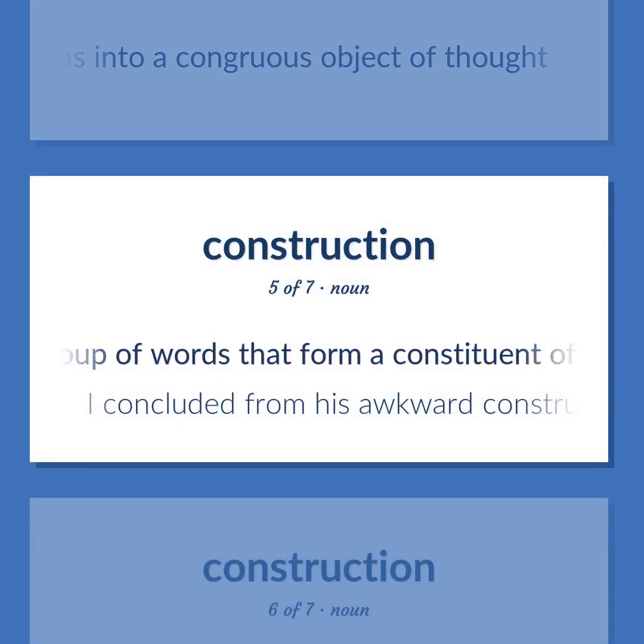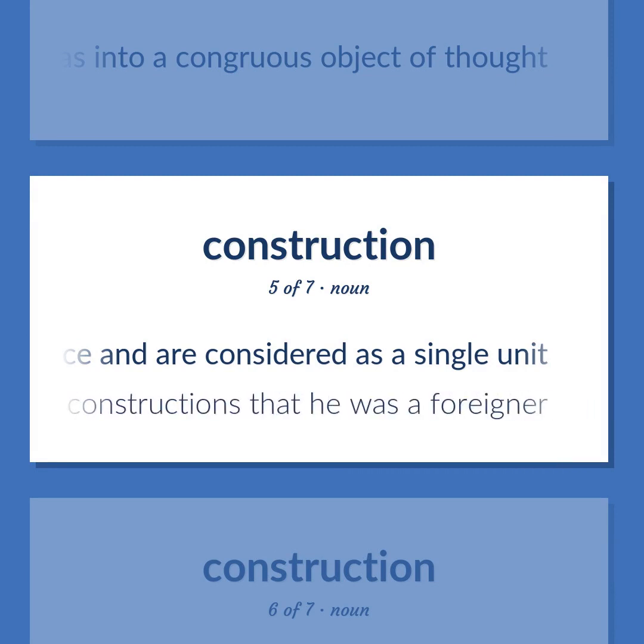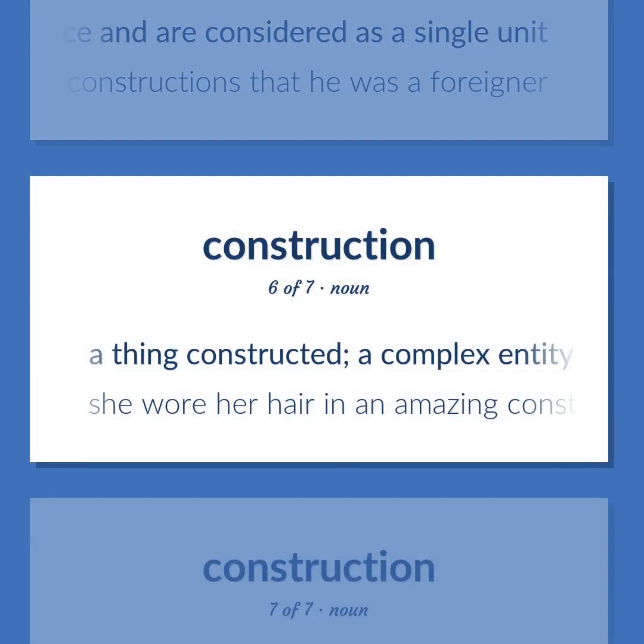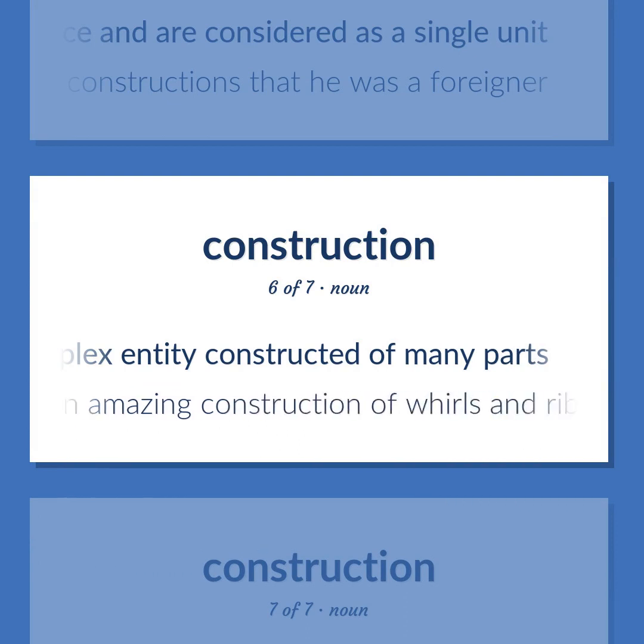A group of words that form a constituent of a sentence and are considered as a single unit. I concluded from his awkward constructions that he was a foreigner. A thing constructed. A complex entity constructed of many parts. She wore her hair in an amazing construction of whorls and ribbons.